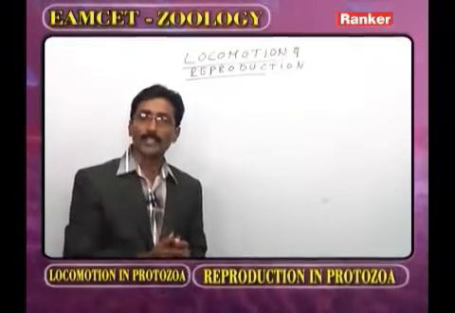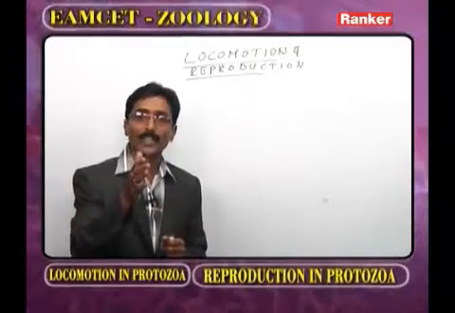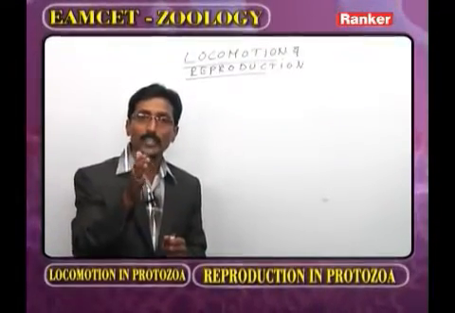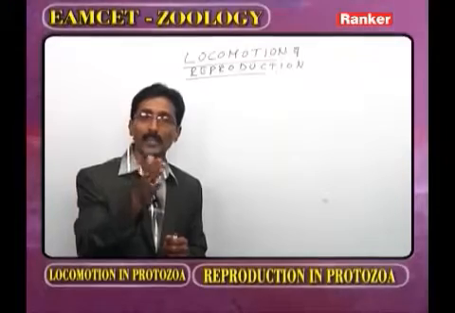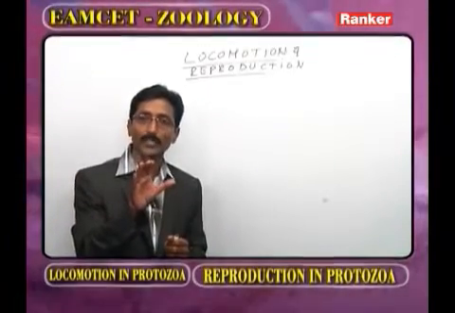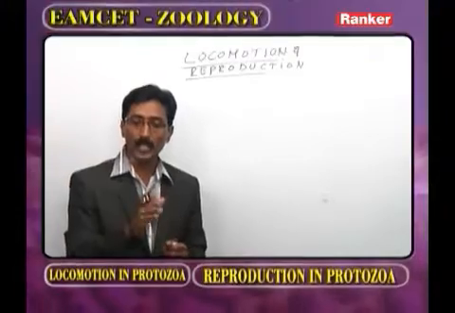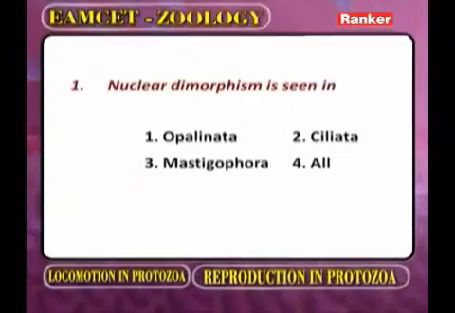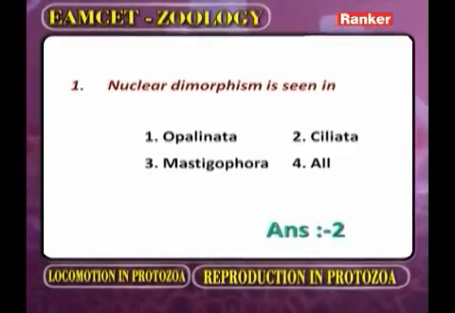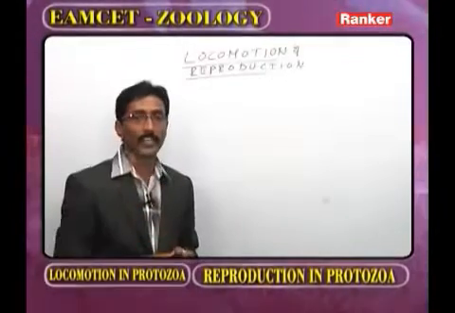Now, as we observe sexual reproduction, what is the important method that we call conjugation? Conjugation can be explained with reference to Paramecium as well as Vorticella. Now we have to discuss some important bits regarding reproduction. Now we move to the first question. Now you have to observe what is meant by nuclear dimorphism. Here the student gets some inconvenience.